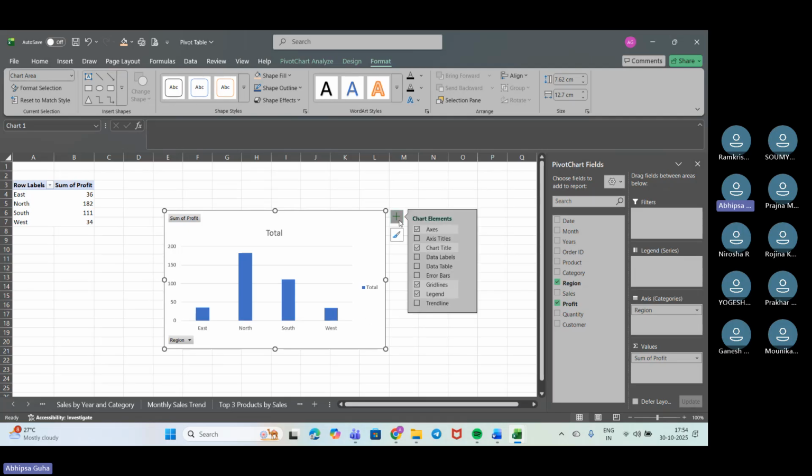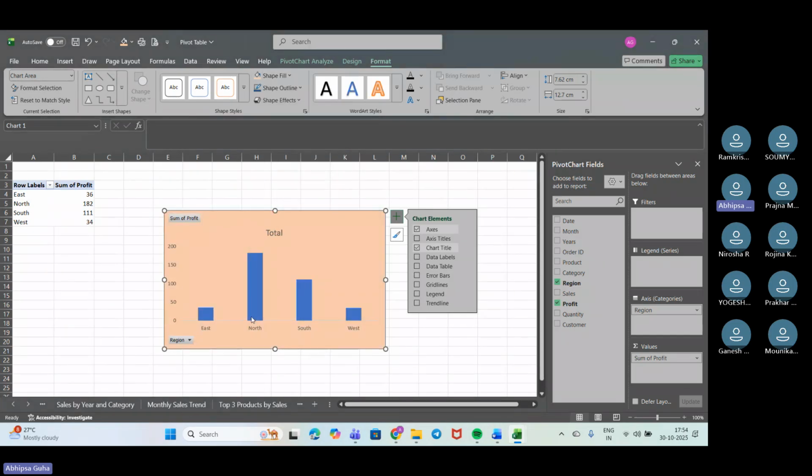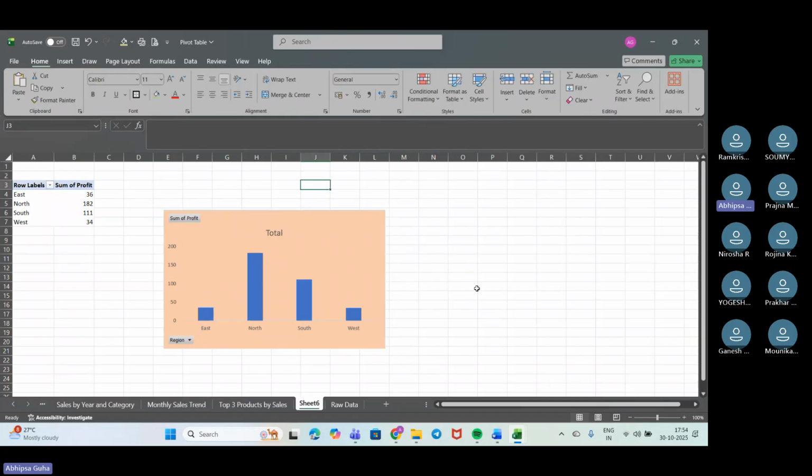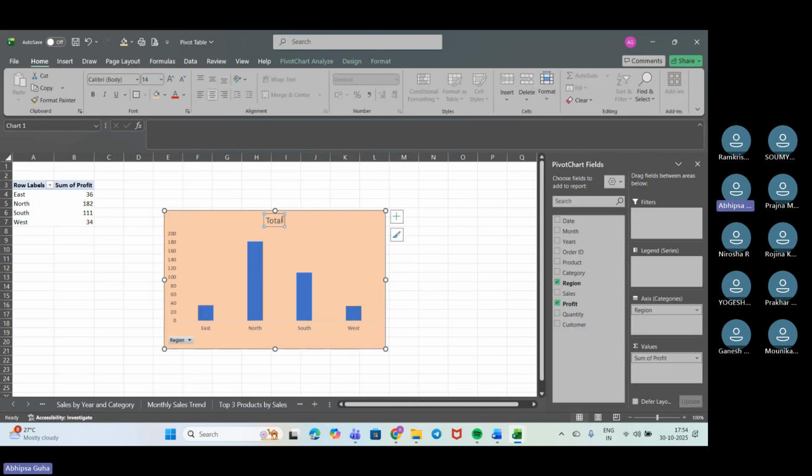Again, we'll do the major changes up here. The axis we want, grid lines we don't, legends we don't want. And we can do some of the major formatting up here. We want to fill it with this, and that looks good as of now. And this we don't want, we'll remove it. Here we'll be putting region-wise profit.